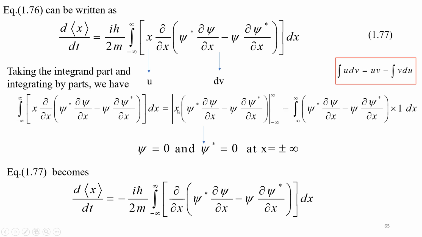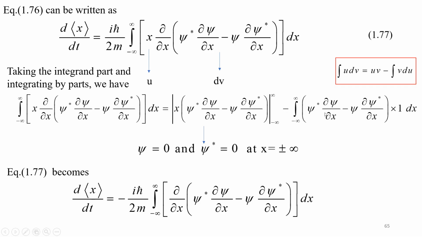Here it is the whole thing as dv. So v is nothing but this part alone. So you have x, psi star d psi by dx minus psi d psi star by dx. So this is your v. So this is u, this is v, minus v du.